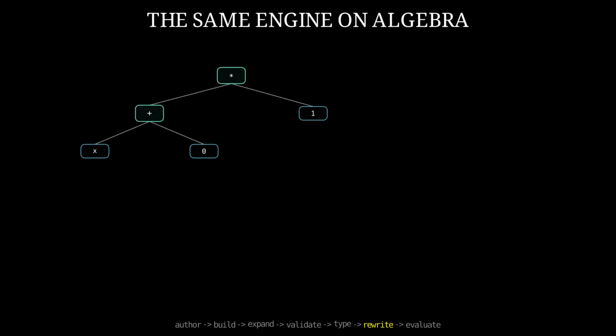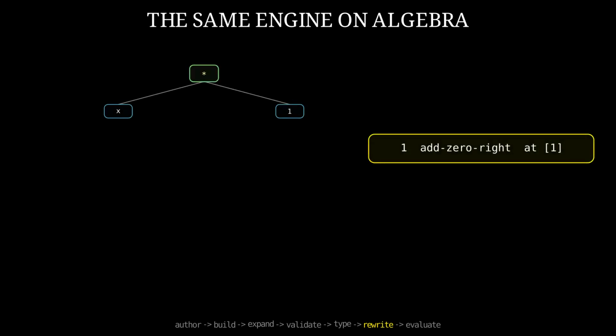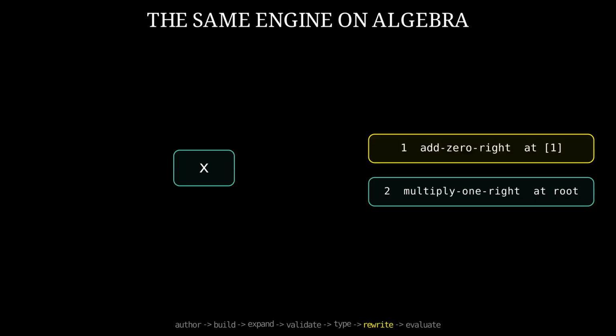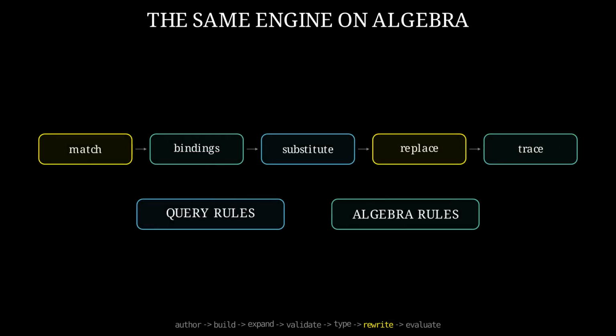Change domains, not engines. Start with the expression (x plus 0) times 1. A bottom-up strategy visits the addition first. The rule named add 0 on the right binds x and replaces that addition with x. Only the product remains. Now the rule named multiply 1 on the right matches the root and replaces the whole product with x. The matcher, binding map, substitution, path replacement, and trace are unchanged. Only the authored rules differ.